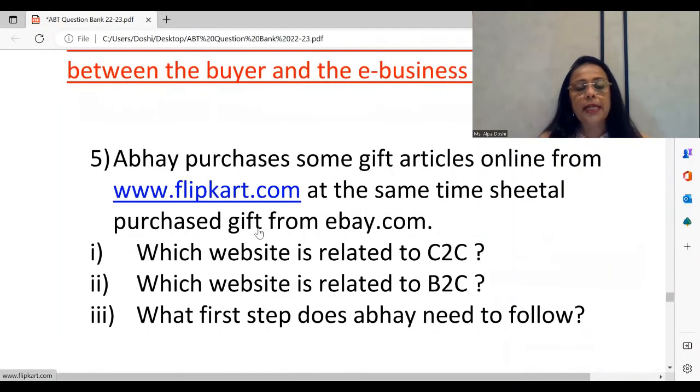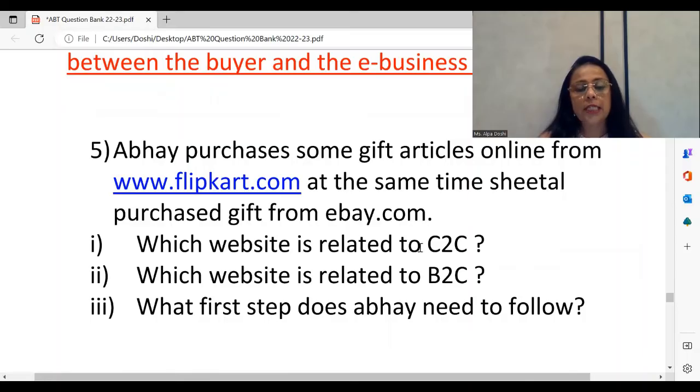Which website is related to C2C, customer to customer? eBay is a website where customers can post their used old articles for resale. And that is why eBay is an example of C2C. B2C, of course, is Flipkart, Amazon, all of these, Myntra. They are all business to customer, where directly the sellers get in touch with the customers and products are sold.